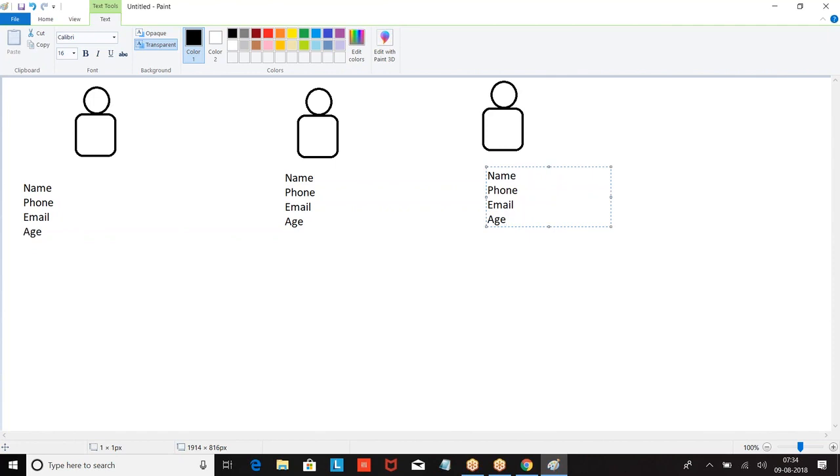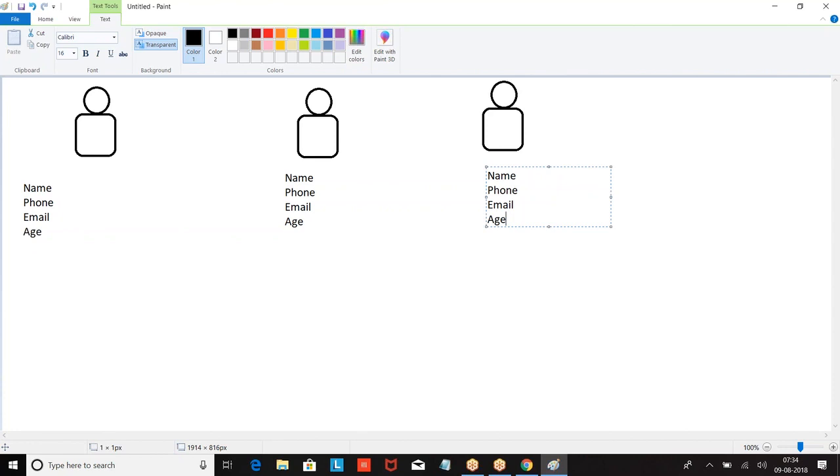Now, if you observe here, I am collecting the same information for all the people. Then why should I define it 3 times? When you are collecting the same data from 3 different people, why should I define it 3 times? All 3 people's name, phone, age, email, the same format of data I am taking. When you are collecting the same data, why are you defining it multiple times?